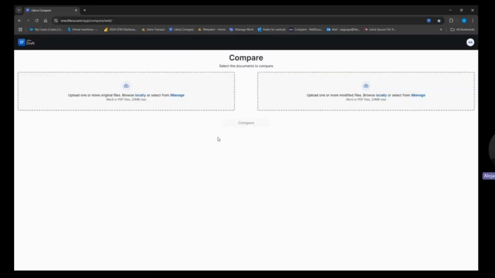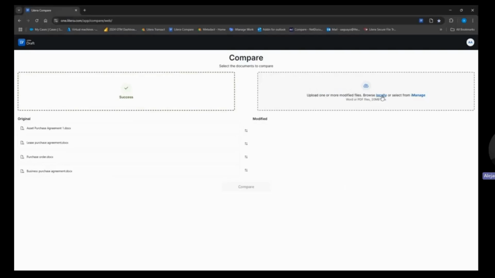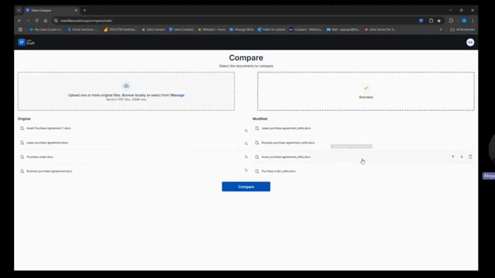Lastly, the last workflow that's also going to be available within Litera Pro is we also have the ability to do comparisons from the browser. So I can navigate to one.litera.com. I can select files locally, from my iManage instance, or also from my OneDrive going forward. But one of the newer capabilities that we can also do in here is the ability to do comparisons in bulk. So in this case, I'm going to select 4 documents that I want to compare against their modified versions. As we know with Litera Compare Desktop today, I would need to do a comparison on a 1-by-1 basis. However, in here, I can do the comparisons in bulk.